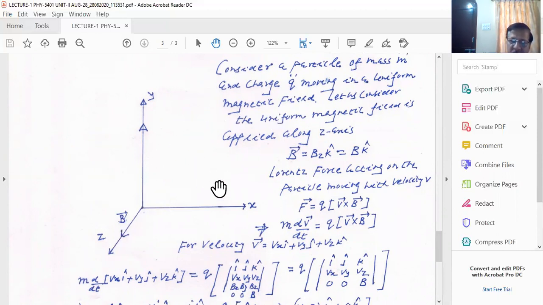You can see the plane of your monitor is considered as an xy plane, and a direction which is coming normally outward from the plane of your monitor or your smartphone or your plane of a paper is your z direction. So please remember that you have to deal with the motion of a charged particle, and we want to find out the equation of motion for the charged particle.